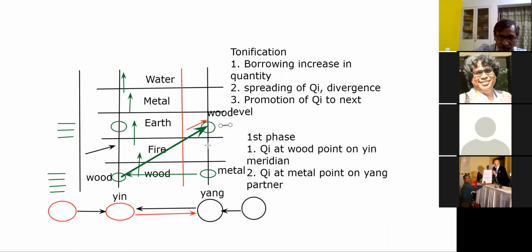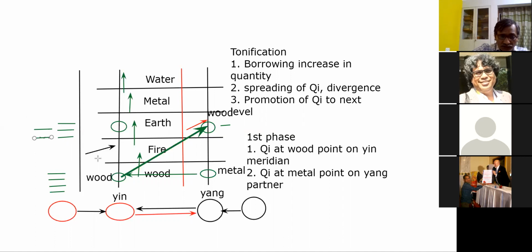Now if this increases, this has control over the earth, and this wood will also have control. So instead of 3 here it will do 4. So the total generating capacity, whatever you are not affecting, the total number of Chi generated by the liver remains the same. So what will happen? The only thing that will happen is that instead of producing 3 lots of this, it will produce only 2. So the liver will be producing 4 lots of the wood variety and only 2 lots of the earth variety.